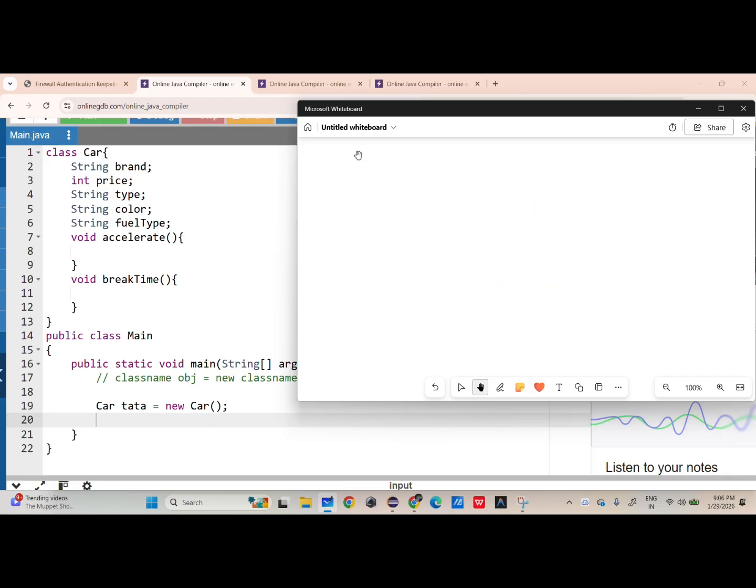If you created a class car, everything, then this code is stored in a method area. What are the class stuff? I have this one, this one, this one, like this. It is stored in a method area.